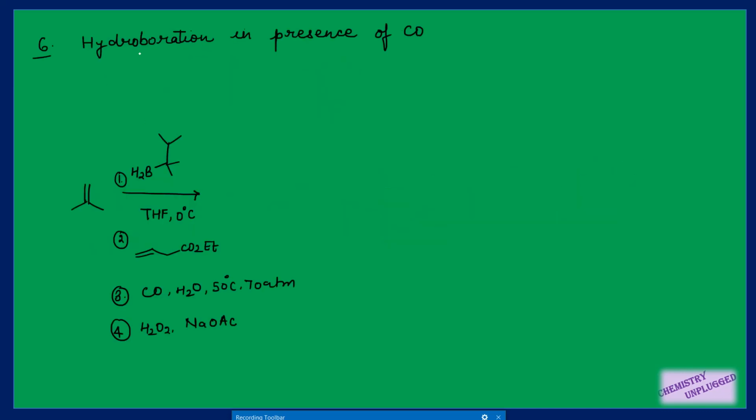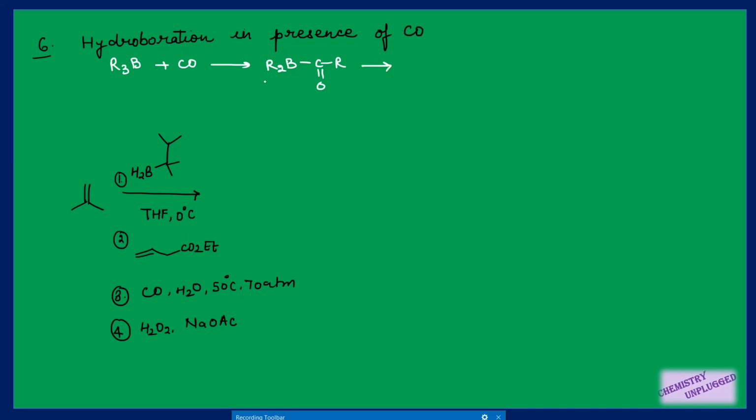Then the sixth reaction is hydroboration in presence of CO. This is a very important reaction. Suppose in the beginning we have this type of organoborane, and we are using CO in the reaction. So this CO is inserted in this organoborane. First is migration of one alkyl group from boron to this carbon, right?